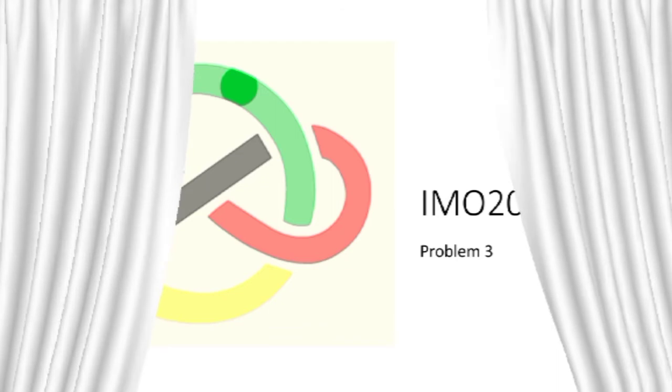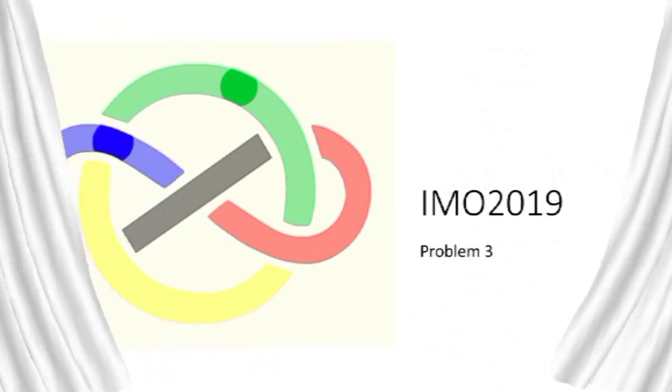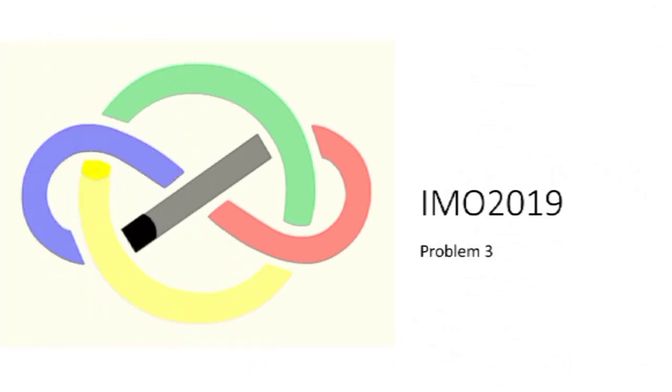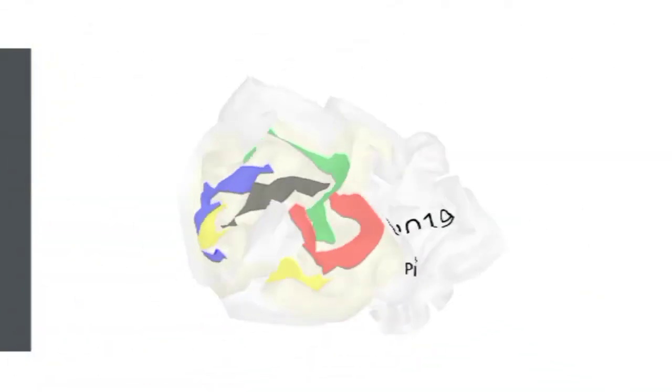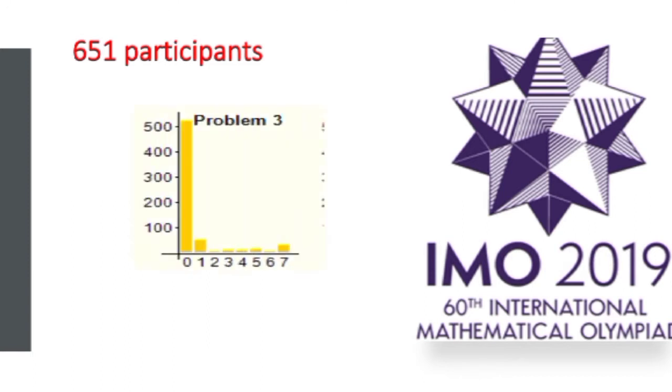The International Mathematics Olympiad is one of the toughest mathematics exams in the world. Today I am going to show a very good problem from IMO 2019, and it is problem 3. More than 651 participants took part in this IMO, and I would like to show the analysis for problem 3.